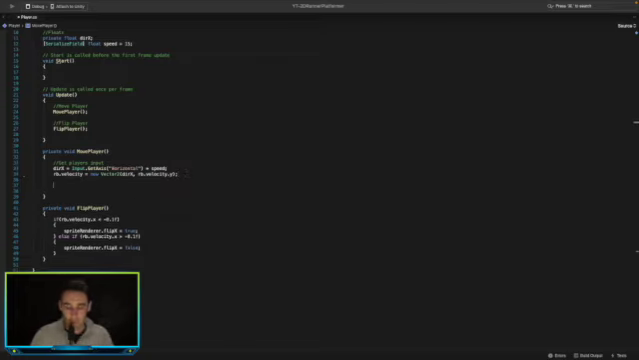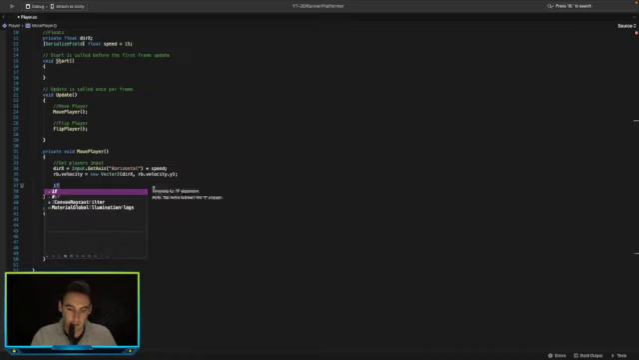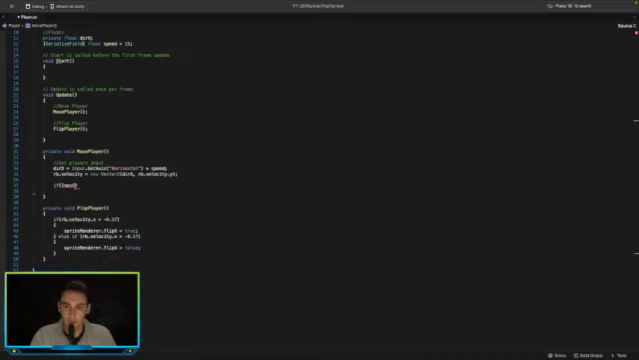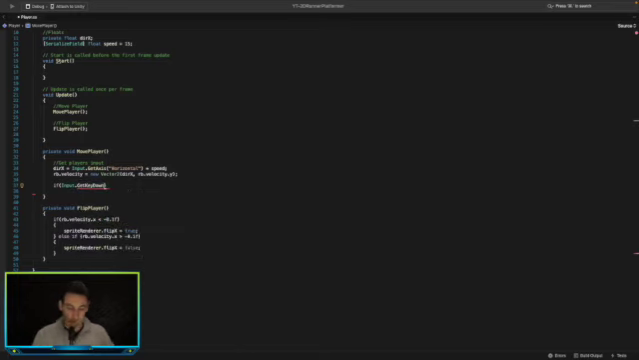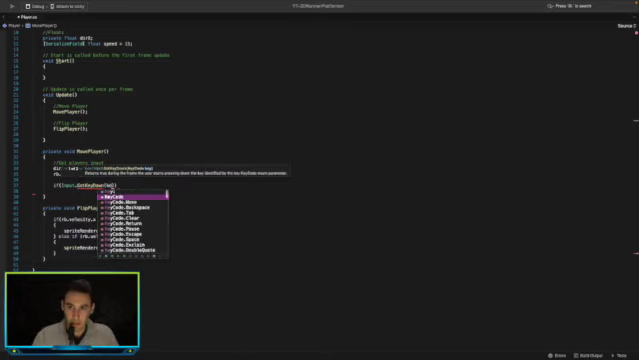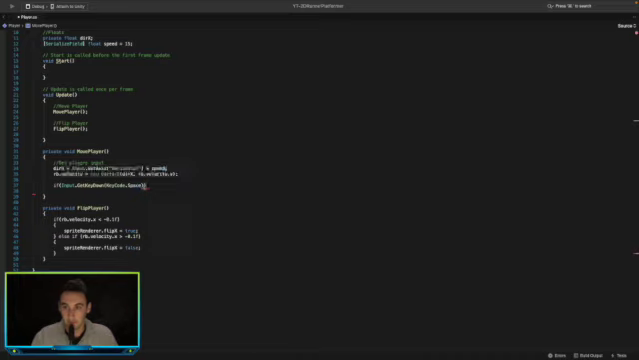So let's go. So now we need to check whenever the player presses the spacebar. So let's go if input dot get key down key code dot space.